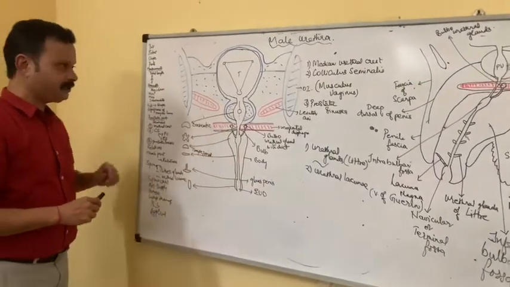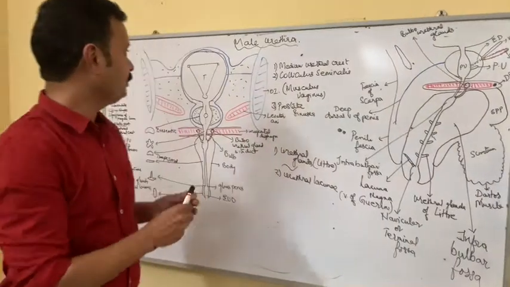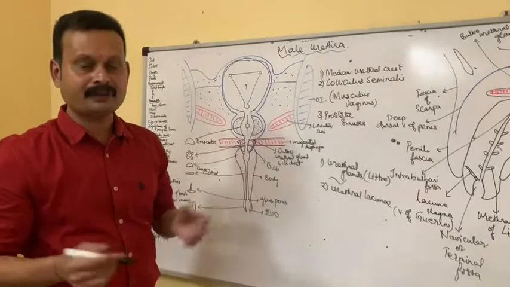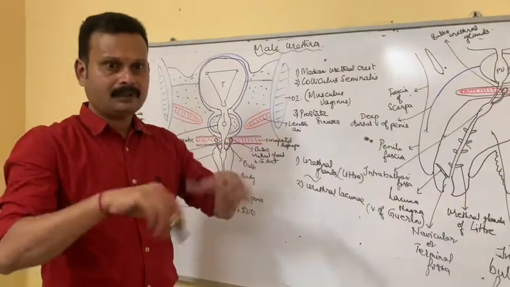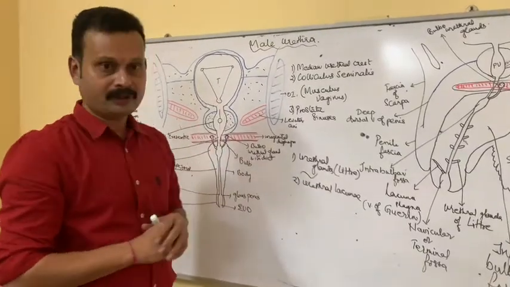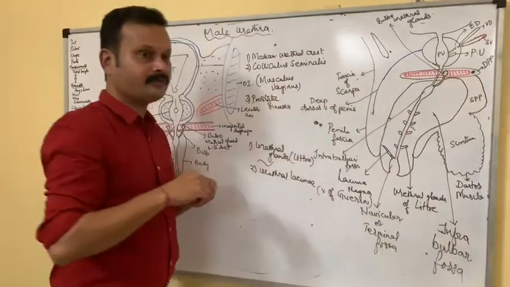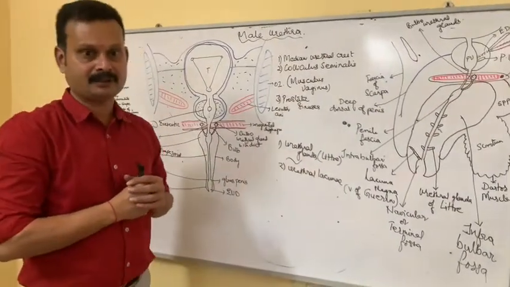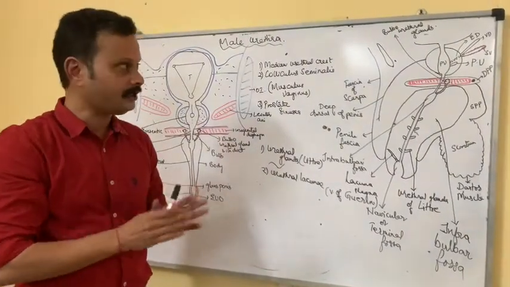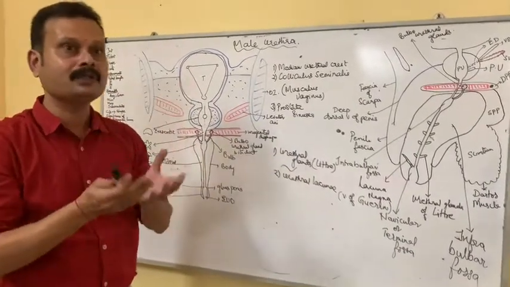Now coming to sphincters. Sphincters of the urethra: two sphincters, internal sphincter and external sphincter. The internal sphincter is at the internal urethral orifice, the uvula vesicae. We have already talked about this internal sphincter in the urinary bladder. The external sphincter is around the membranous part, formed by the sphincter urethrae muscle, present around the membranous urethra.